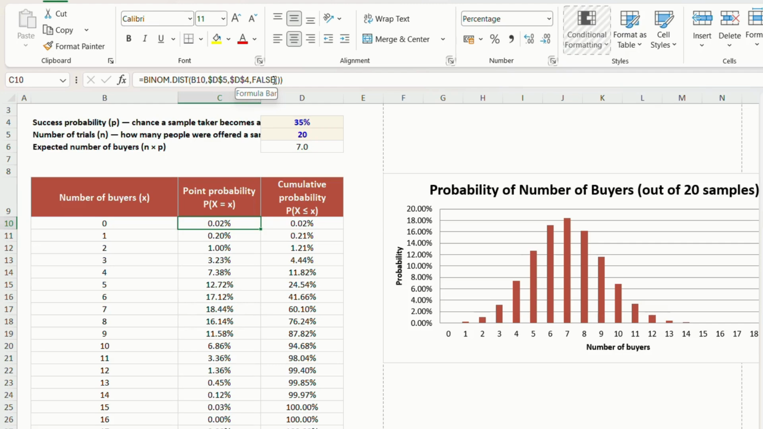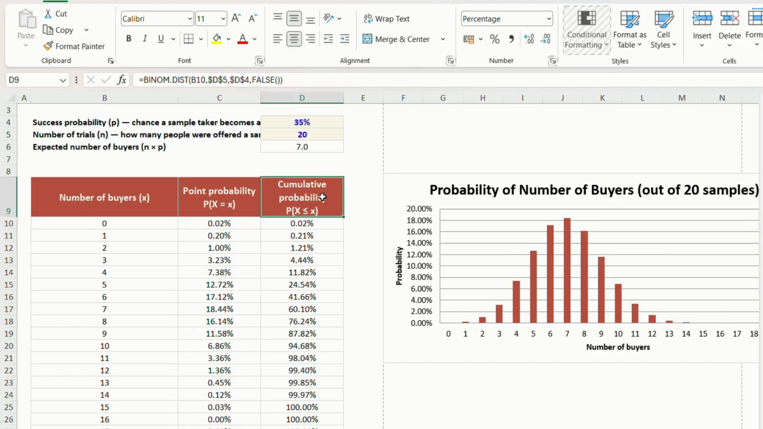FALSE is used when we want the exact probability of one specific value, which is called point probability. Once the formula is copied down the whole column, we get a chart showing the number of buyers. The key insight is this: the number of trials times the probability of success gives the expected outcome of 7 buyers, exactly what we expect. The chart peaks around 7, and on most days the result falls somewhere around 4 to 11 buyers.